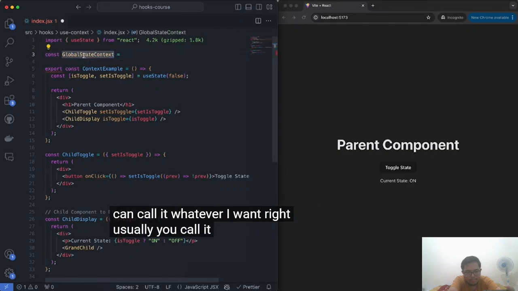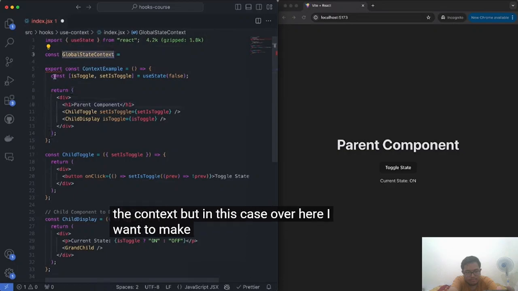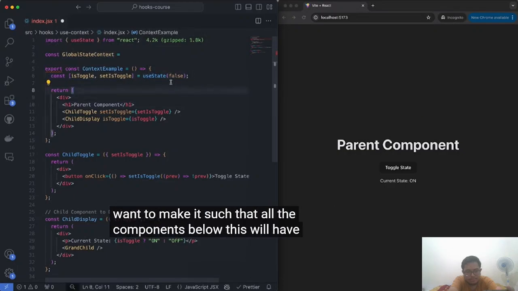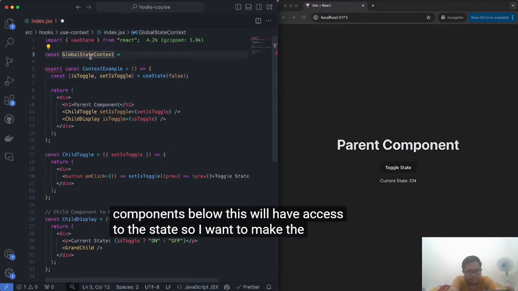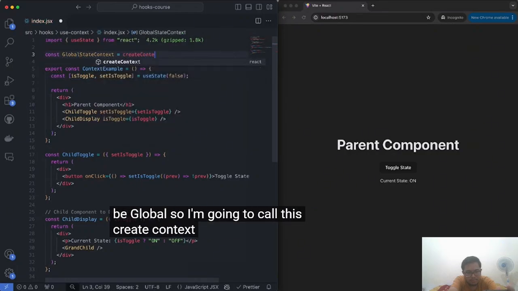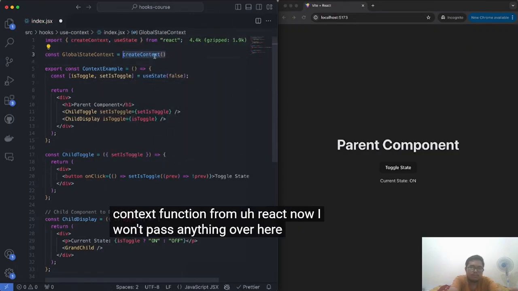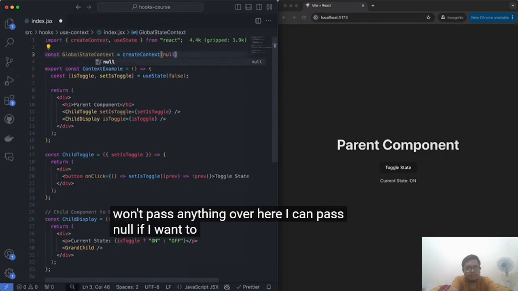Usually you call it depending on the context. But in this case over here, I want to make it such that all the components below this will have access to the state. So I want to make the state be global. So I'm going to call createContext, using the createContext function from React. Now, I won't pass anything over here. I can pass null if I want to, but this won't matter.